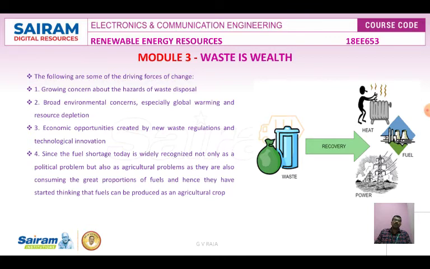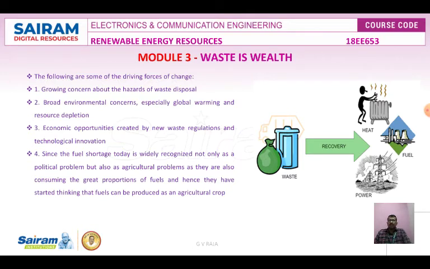Fuel shortage today is widely occurring. So from agriculture, we can convert agriculture waste into fuels, or the fuel again into agriculture crops. There is a great proportion of fuels, and people started thinking that fuels can be produced from agriculture crops.